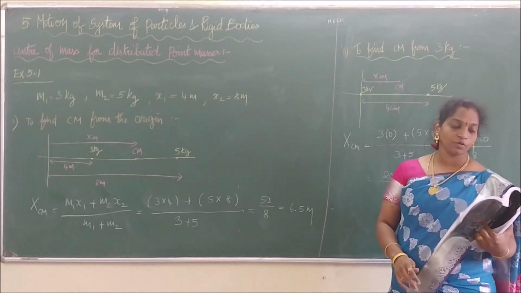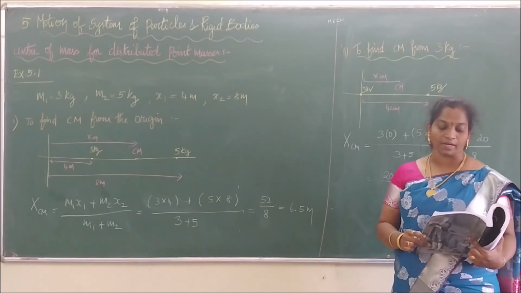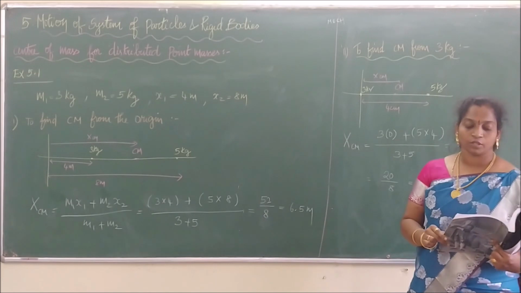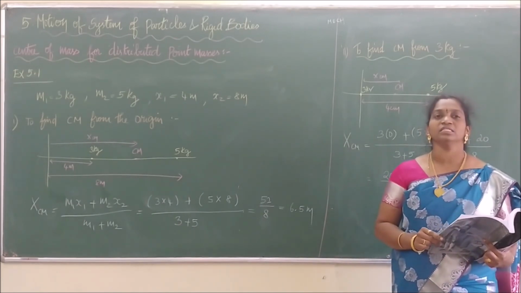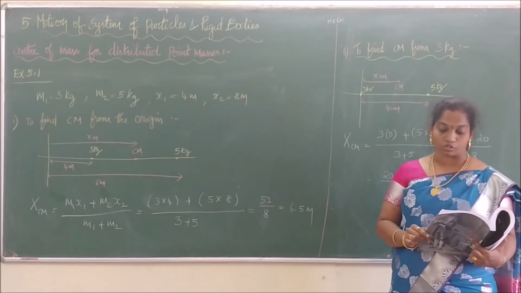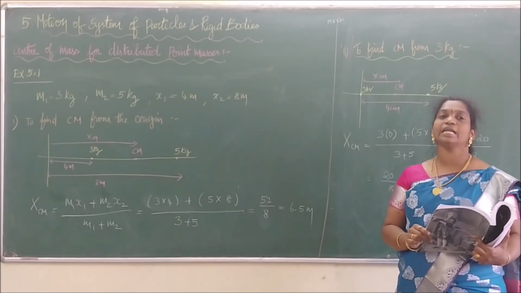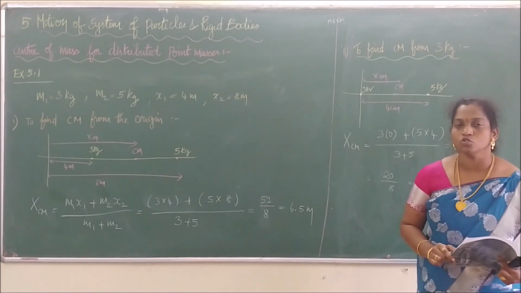Right? So I will use the book for studying the problem. So you refer to your book. Listen to the problem, example 5.1. What is that? Two point masses, 3 kg and 5 kg, are at 4 meter and 8 meter from the origin. So what are they saying?